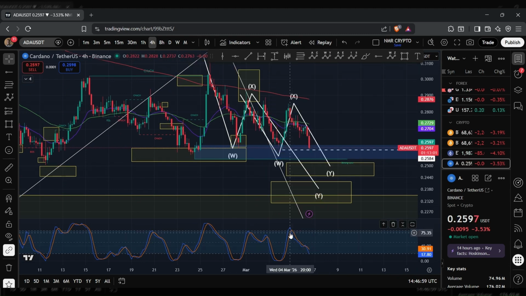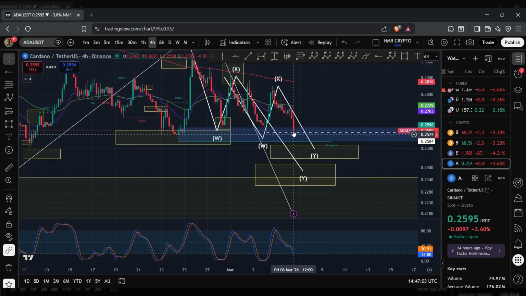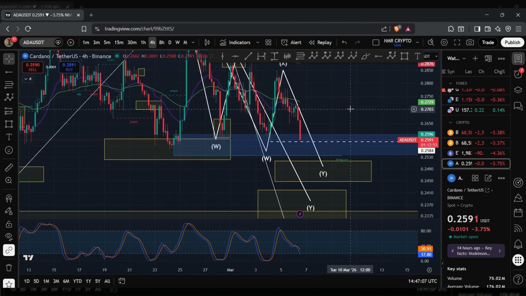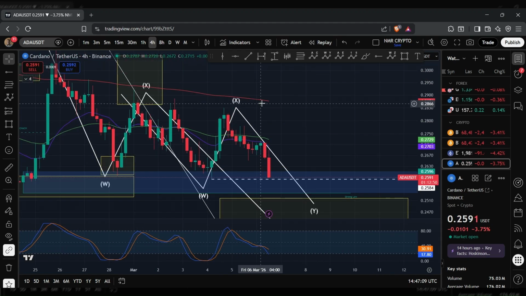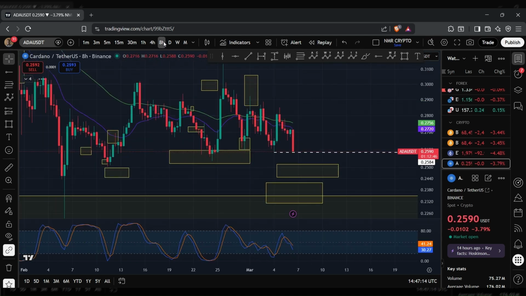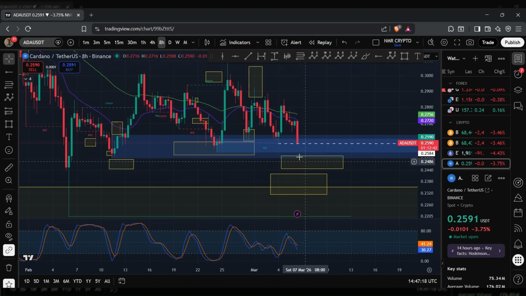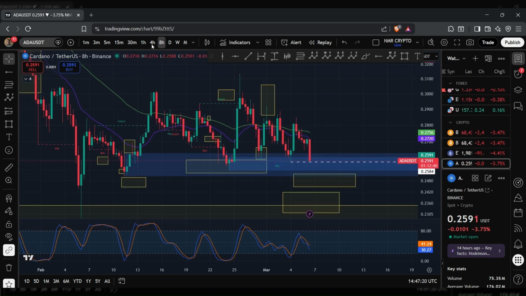Looking at the stochastic RSI, the bears are slowly starting to lose the momentum. And so it will be interesting to see if we tap into this range and then the bulls regain control of the market. And should that be the case, the 20, 50 and 200 EMA level will be one to be keeping an eye on. On the 8-hour chart, you can see that the bears still have the momentum, and so I'm anticipating a lower low to take place in the short term.